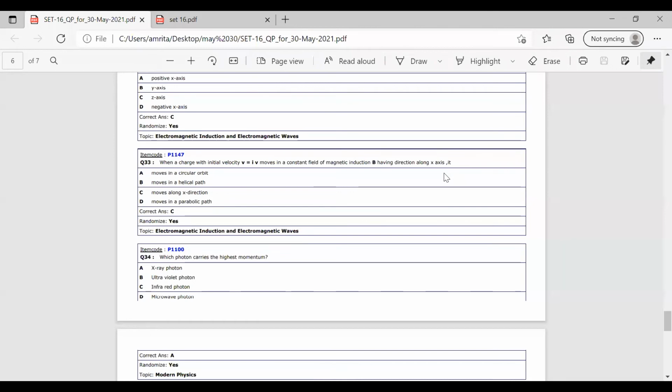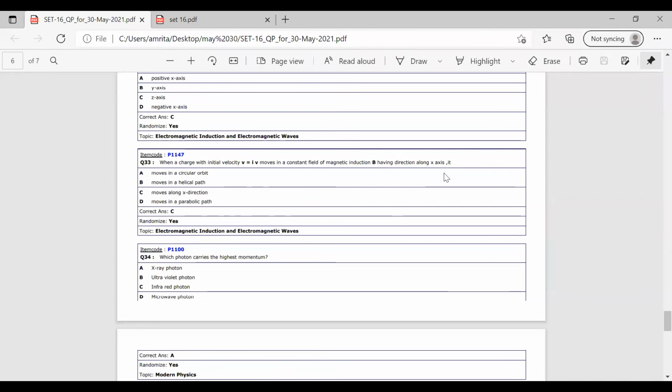The charge has an initial velocity v equal to iv, where i is the x component, so the velocity is also along the x-axis. It moves in a constant magnetic induction B. The direction of B is also given along the x-axis. So we have the velocity and the magnetic induction both in the direction of the x-axis.